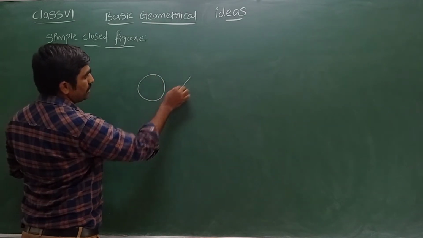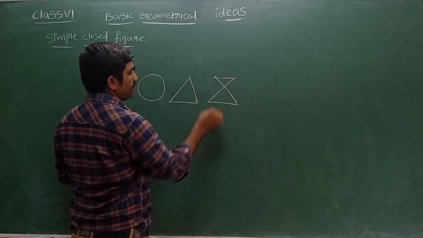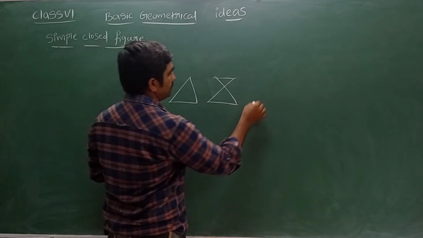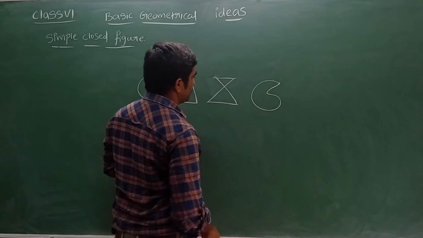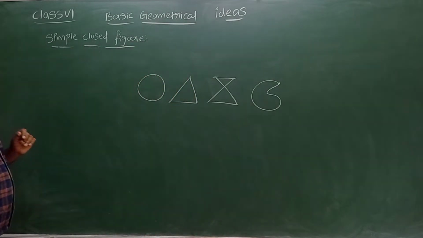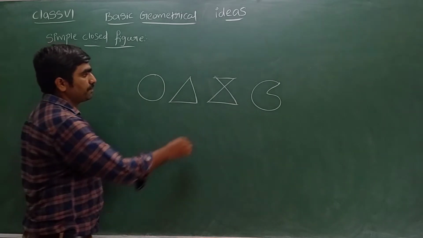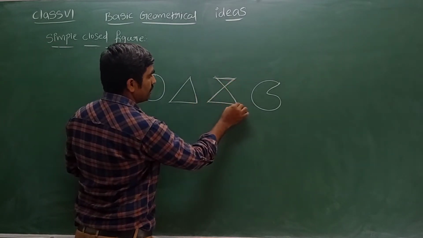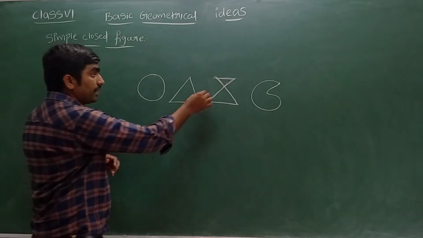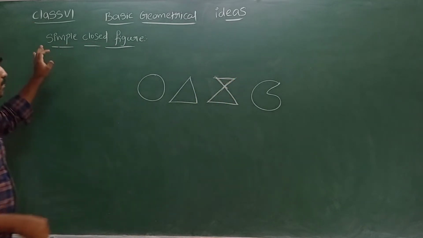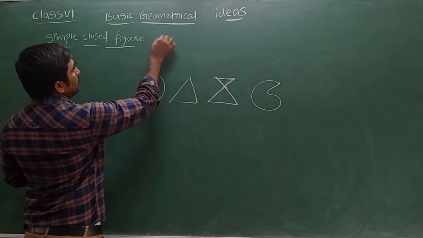Yes, closed figure. Even here I can see closed figures. These examples are enough. Now see, all these figures are closed figures. But if you observe here, in this closed figure, lines are intersecting. So what is meant by simple closed figure? You know, a closed figure does not intersect itself.